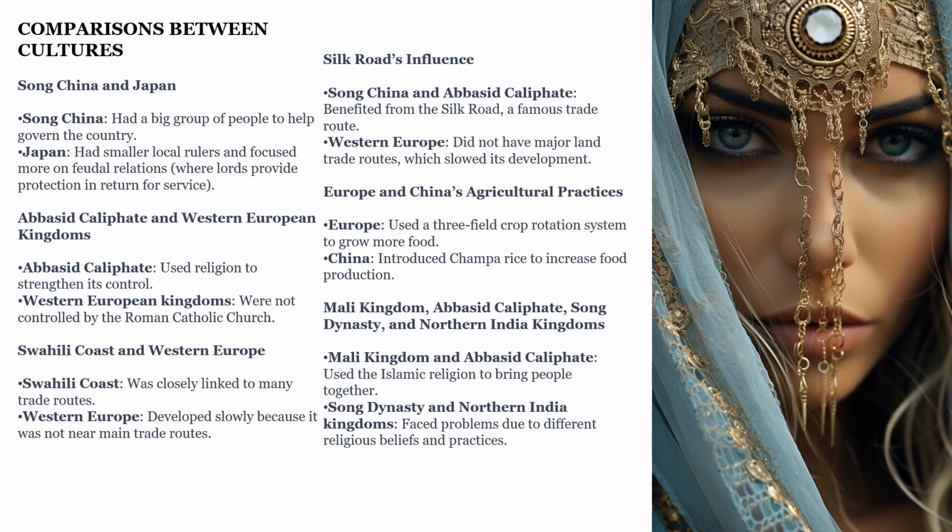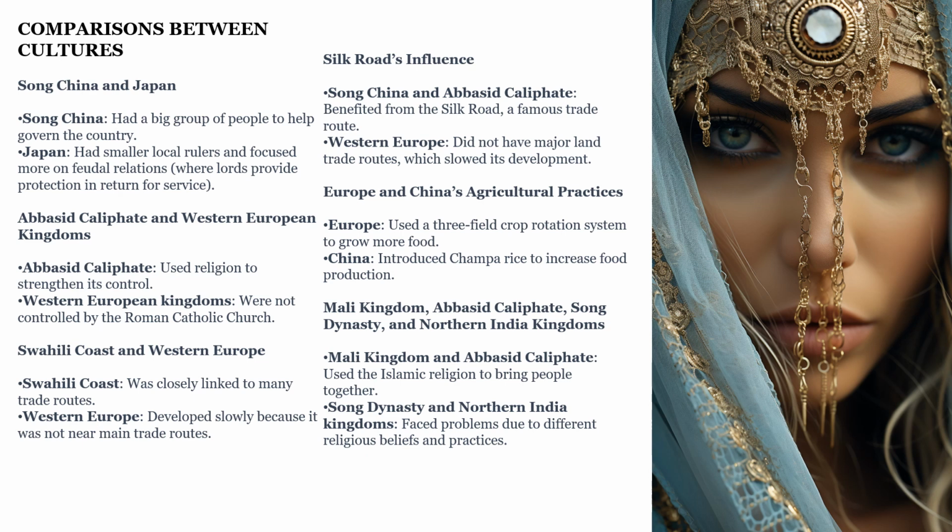Silk Road's influence. Song China and the Abbasid Caliphate benefited from the Silk Road, a famous luxury trade route. Western Europe did not have major land trade routes, which slowed its development. Europe and China's agricultural practices. Europe used a three-field crop rotation to grow more food. China introduced champa rice to increase food production.